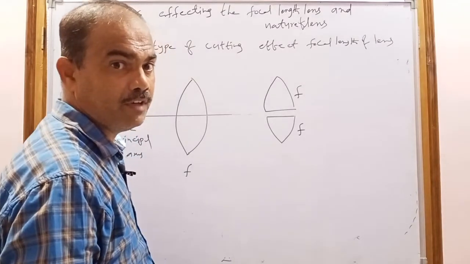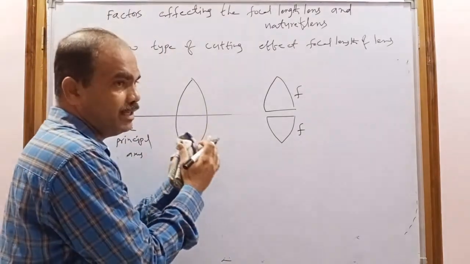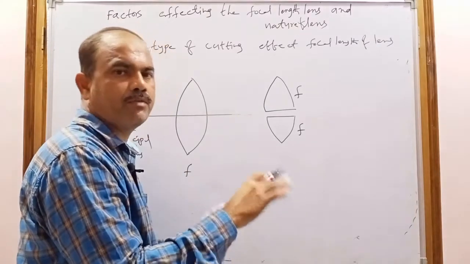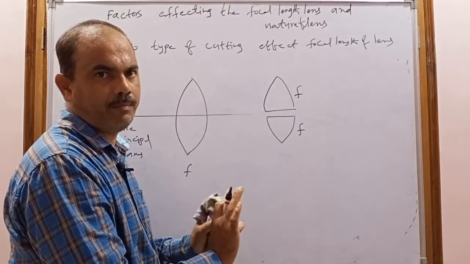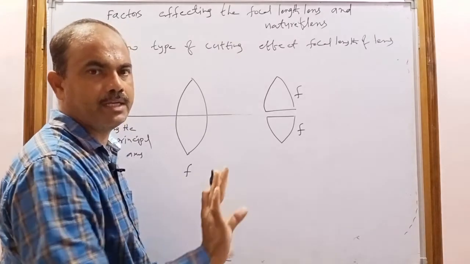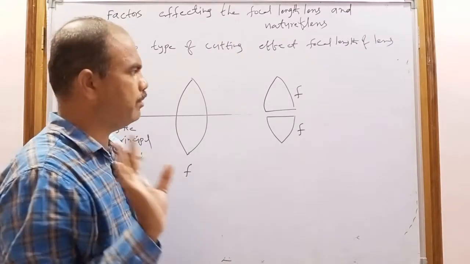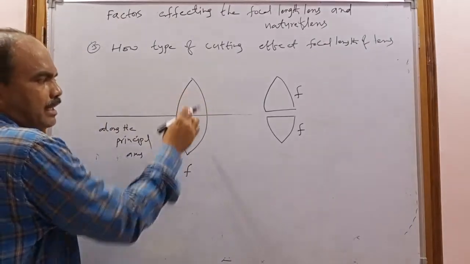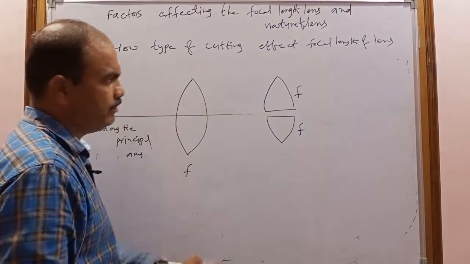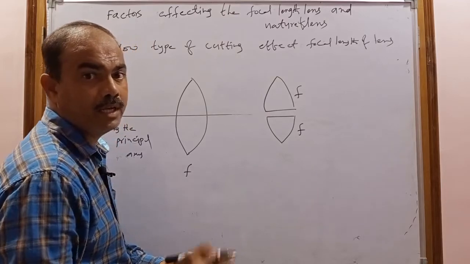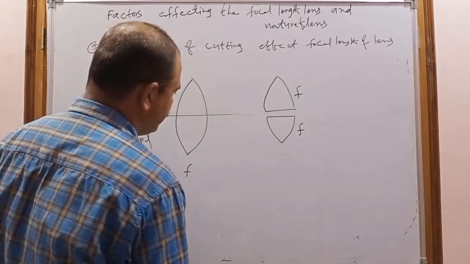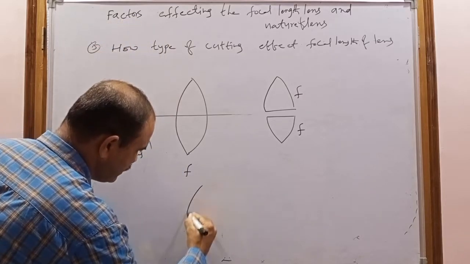So if the lens is cut into pieces, every piece can form the full image, but the intensity will be decreased. Remember. So if this lens is cut along the principal axis, the focal length cannot change, only the intensity will change. But if the lens is cut, let us consider this is the lens.